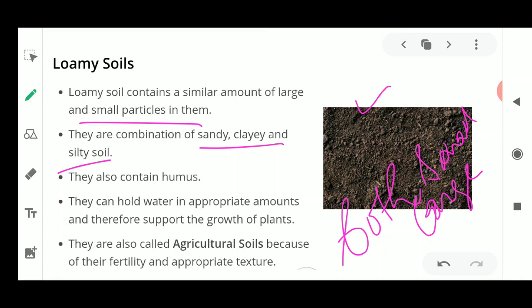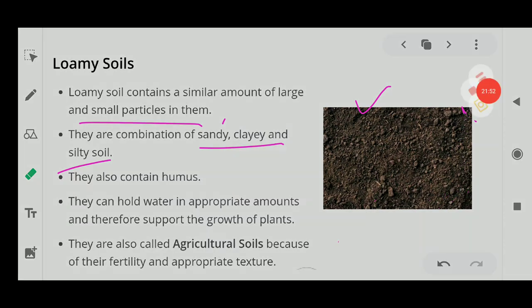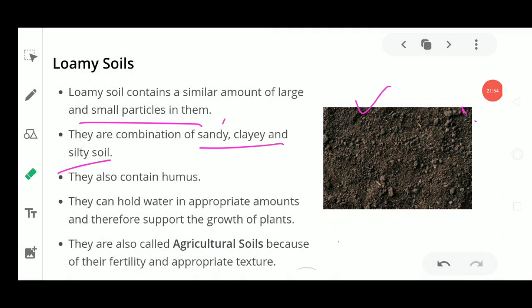Okay, now clay soil had very small particles and sandy soil had large particles, so loamy soil is a combination of both. It means there will be smaller particles in the loamy soil, and larger particles will also be present in this loamy soil. Now this means that it is a very good quality of soil. Fine. Now this also contains humus. How will you know that this soil contains humus? This soil contains humus because this black color is showing. This black brown color, the texture, is showing you that it contains humus in it.